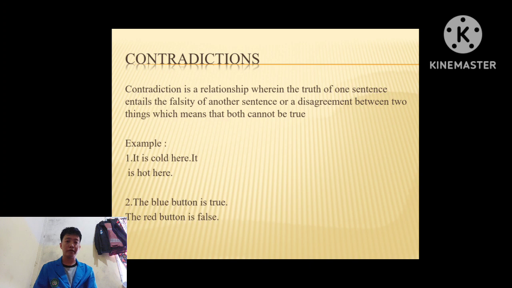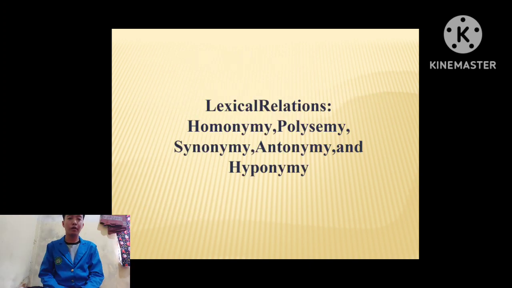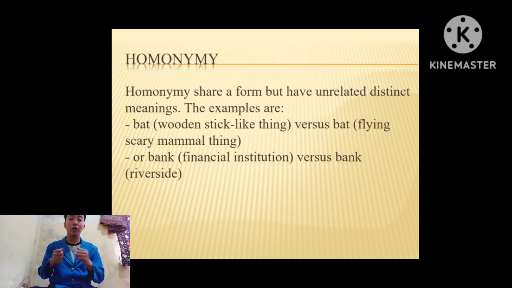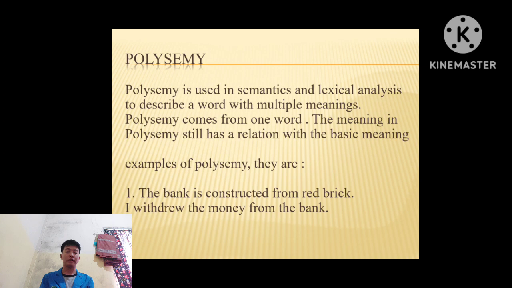Next slide. Lexical relations: homonymy, polysemy, synonymy, antonymy, and hyponymy. Next, homonymy. Homonymy words share a form but have distinct meanings. The examples are bat, the stick used to play baseball, versus bat, the animal that flies at night, or bank, a financial institution, versus bank of a river.